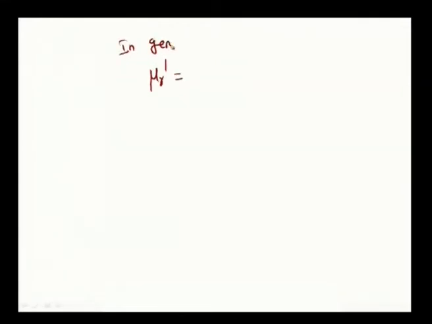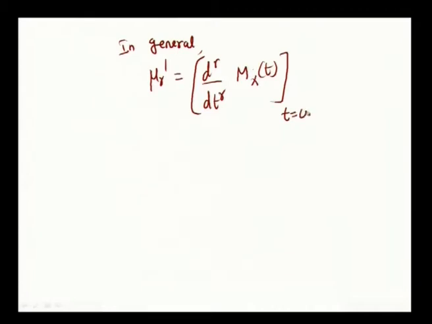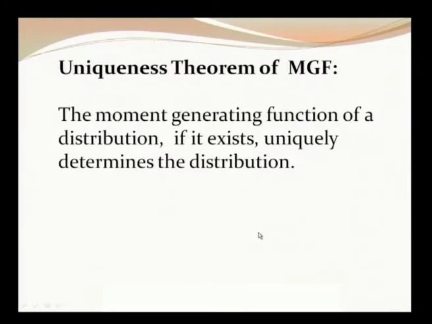In general, mu r dash is equal to d power r by dt power r of Mx of t, where after differentiating r times you have to put t equal to 0. This gives the formula between mu r dash and the moment generating function. So, the relationship between moments and MGF is dealt.